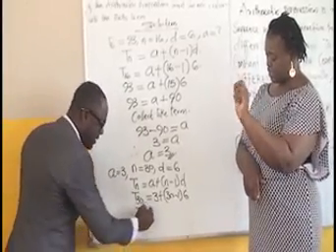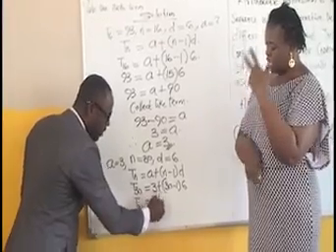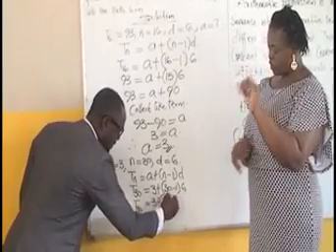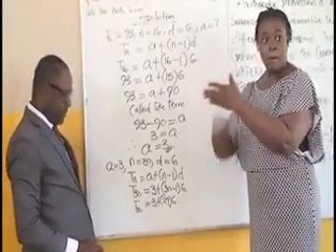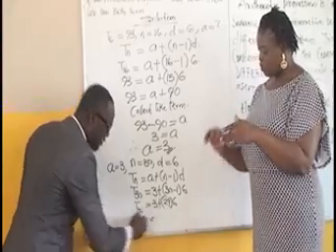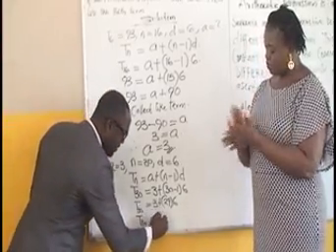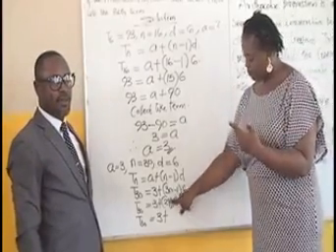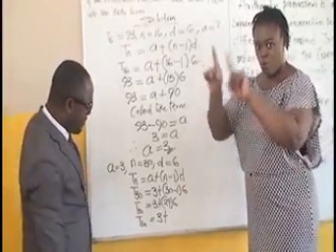T30 is equals to 3 plus 30 minus 1, which will give us 29, bracket 6. We're going further. T30 will be equals to 3 plus 29 times 6. 29 times 6, what do we have?